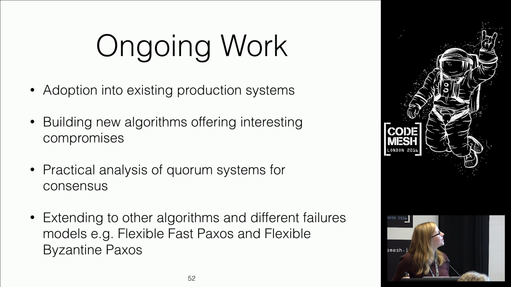So what's next for this work? I'm talking with various people in various communities to adopt it into existing systems. So for example, when you have an even number of nodes, reducing the quorum size by 1 to exactly half for replication is something we can really easily add to things like Raft and Zookeeper with very little work. It's literally changing an integer deep inside the protocol. And then the second part of that is building new algorithms that really take advantage. How can we build very scalable, very performant consensus algorithms?